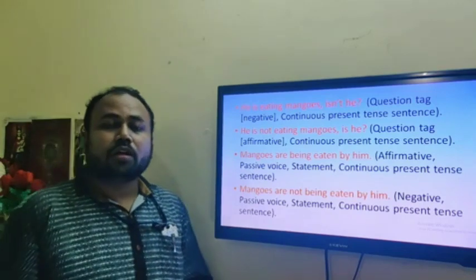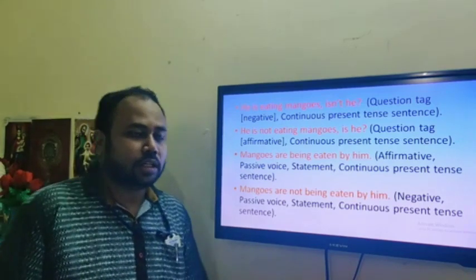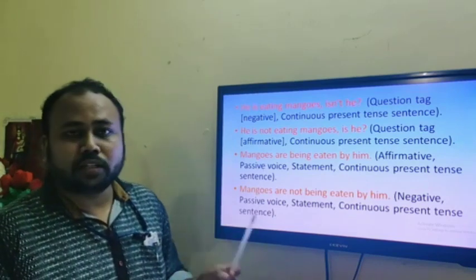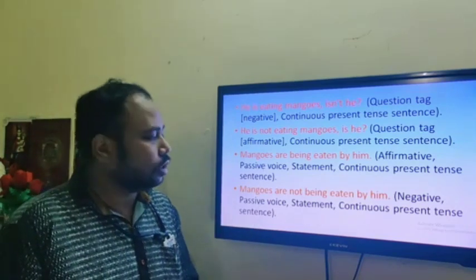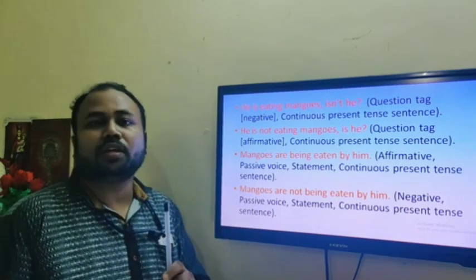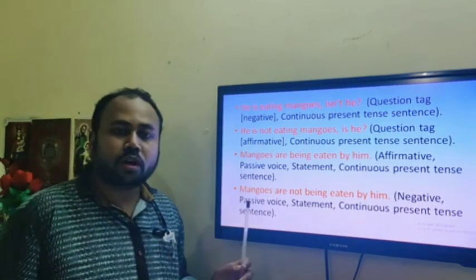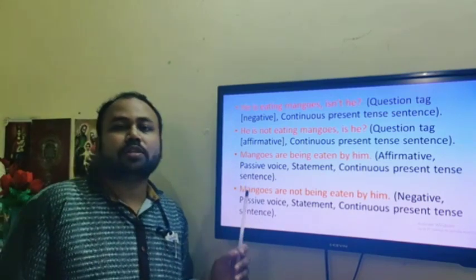Seventh one. Now seventh one will be a different one. The reason is 7, 8, 9 and 10. As per my pattern, these remaining 4 sentences will always be in passive voice, that is, subject needs to be brought into the background and object needs to be brought into the foreground.